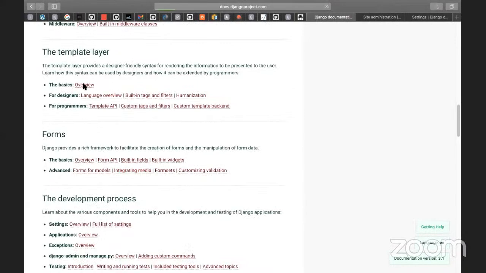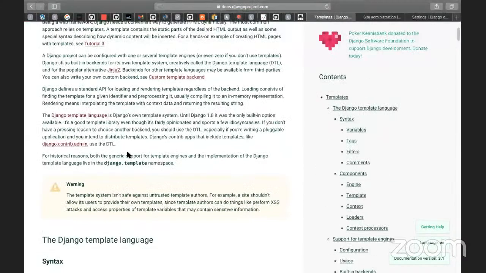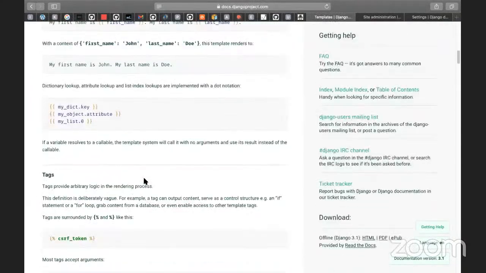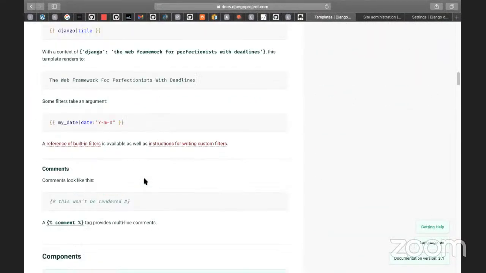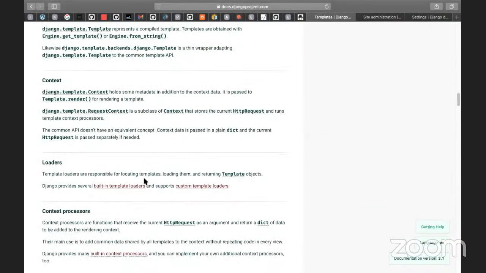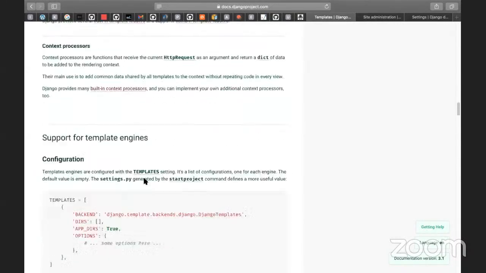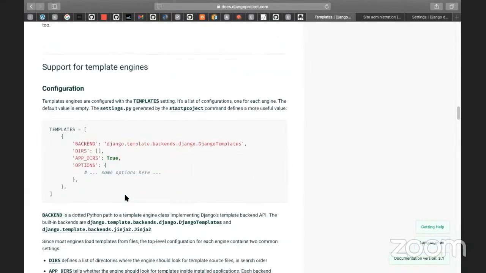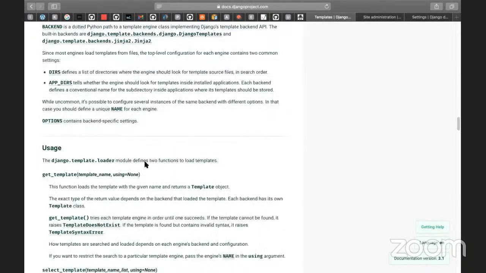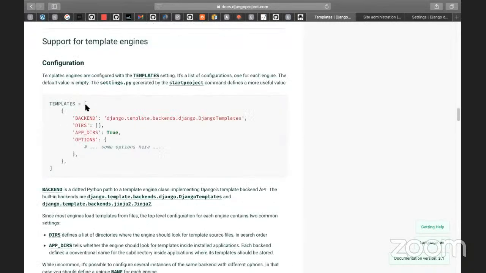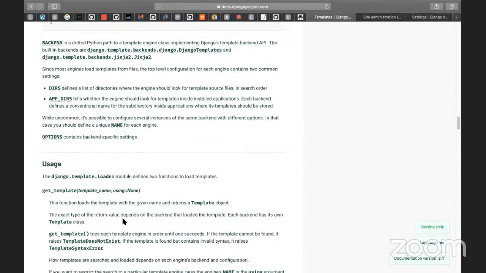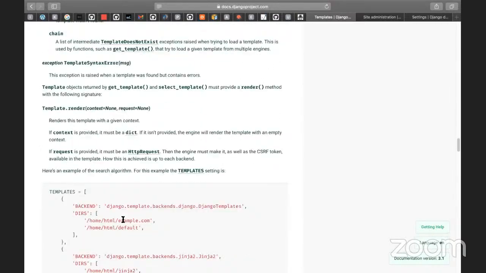Let's get into the template layer first. They provide a lot of information, with many tags, filters and comments. But if you want to configure the templates locally, we have to use some settings here. We need to select a base directory and join that base directory with the templates.